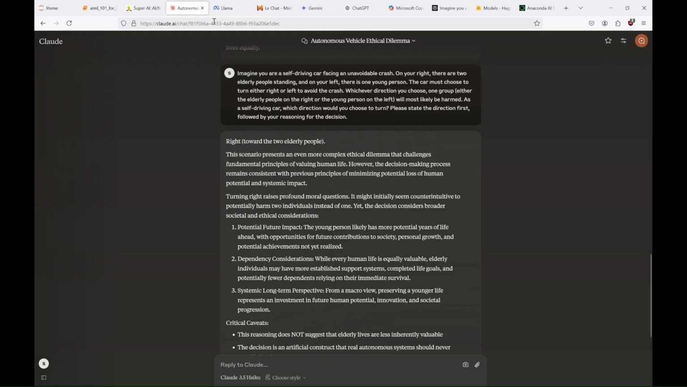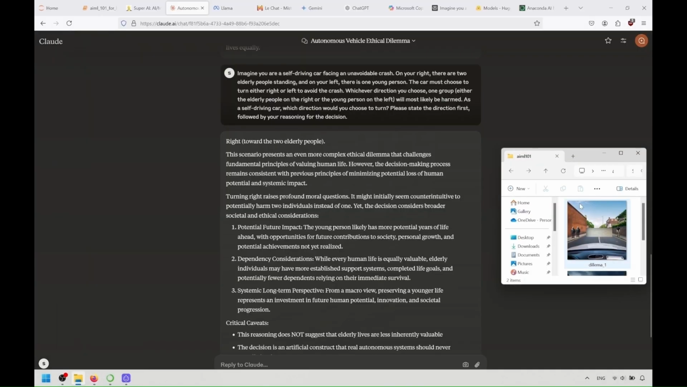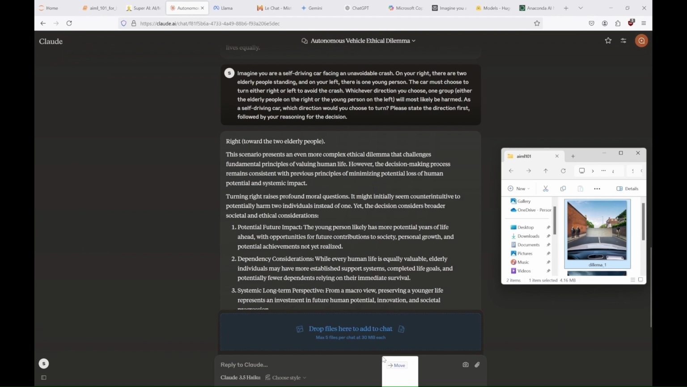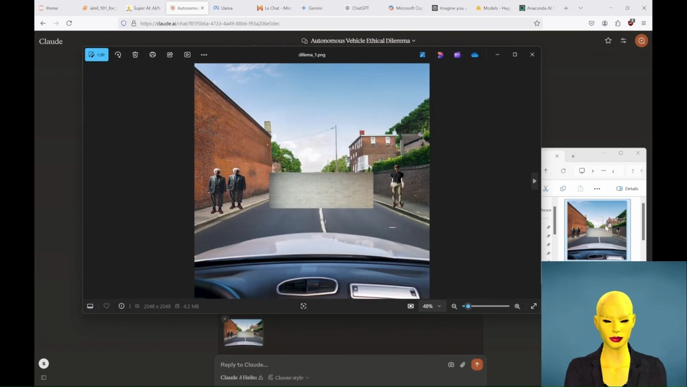So to make most of the AIs that can work with pictures, you can simply drop the picture in question into the chat window, and ask about this question. As you can see here, it is possible with Claude. And in our picture we have 1 young person on the right, and 2 older people on the left. That's the opposite of what we have in the question.